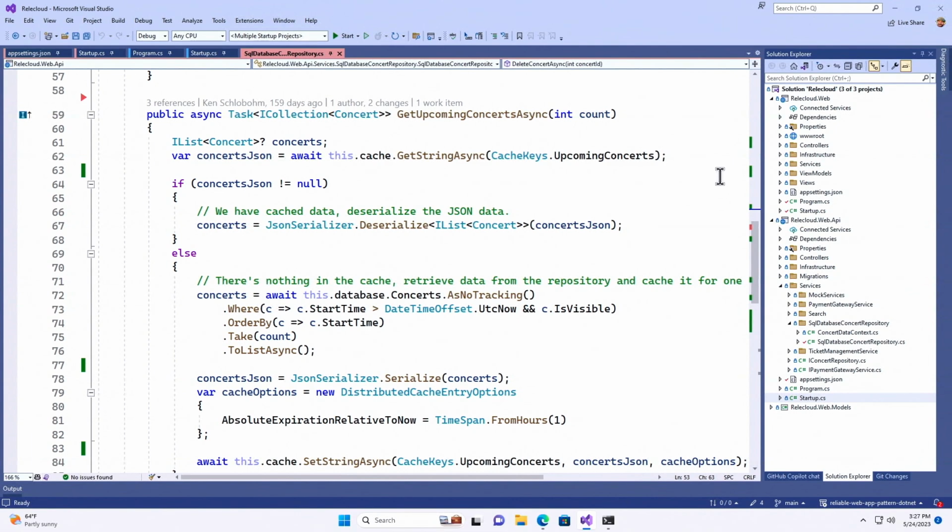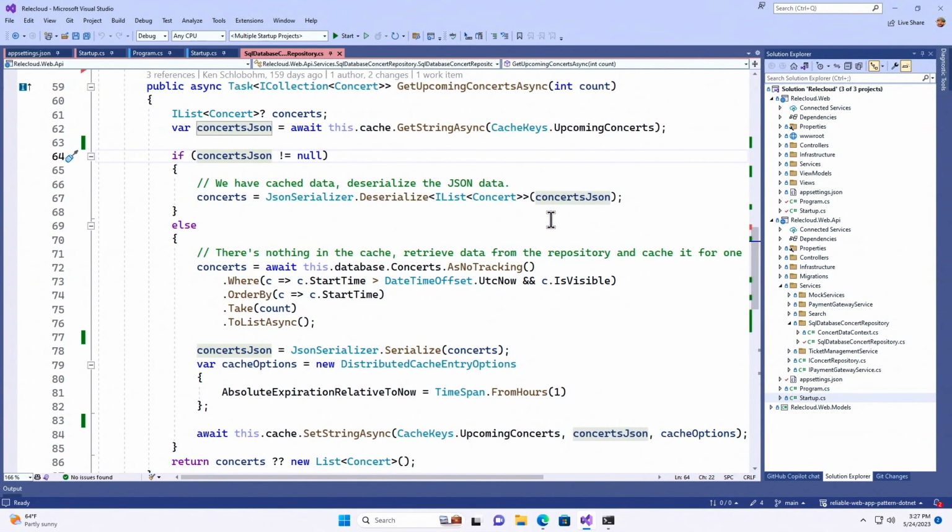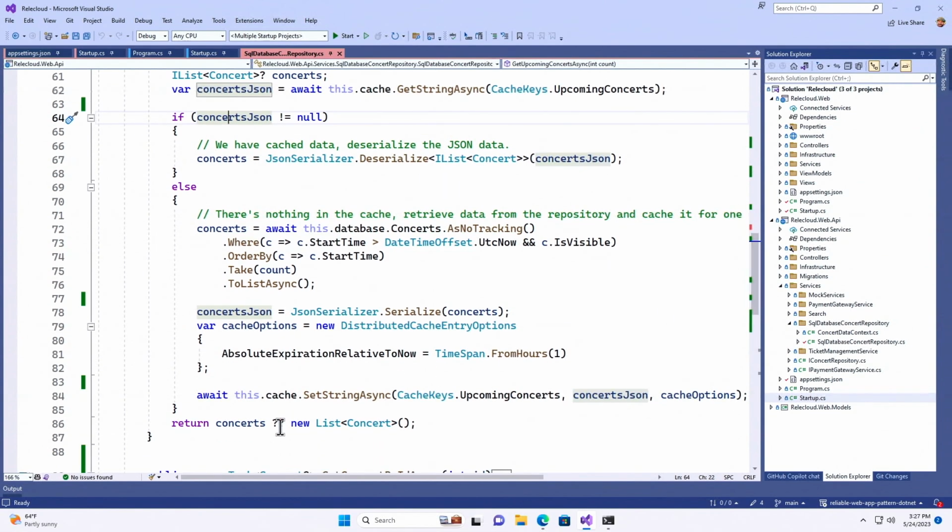To get it out, hey cache, get me a string async based off my key. If it's there and not empty, deserialize it. Just like calling a web service, we want to deserialize the JSON that's coming back, and then return it.